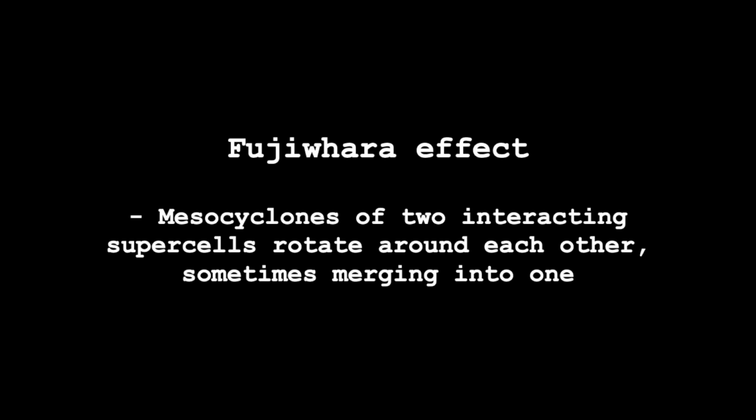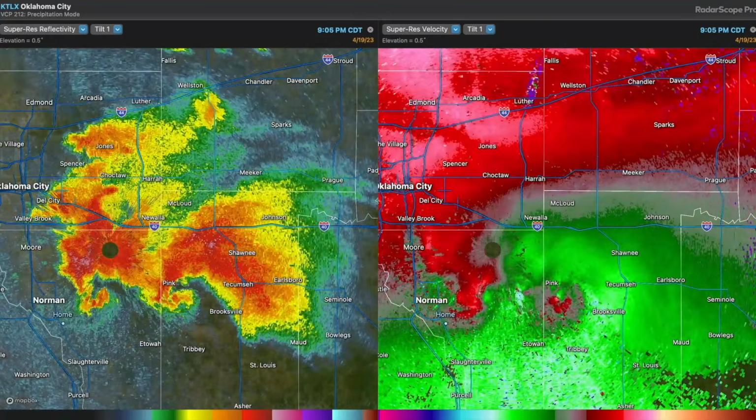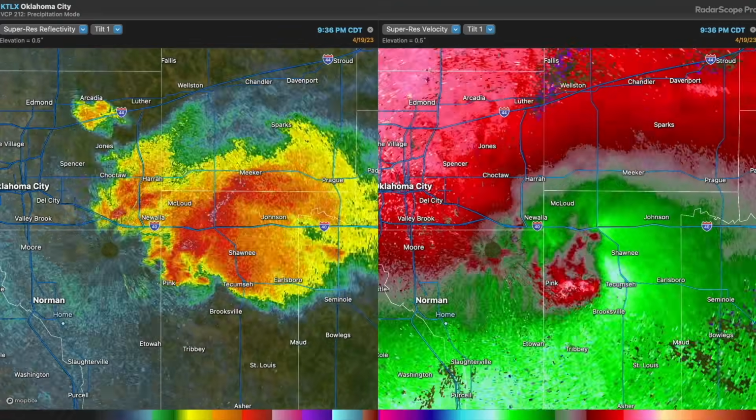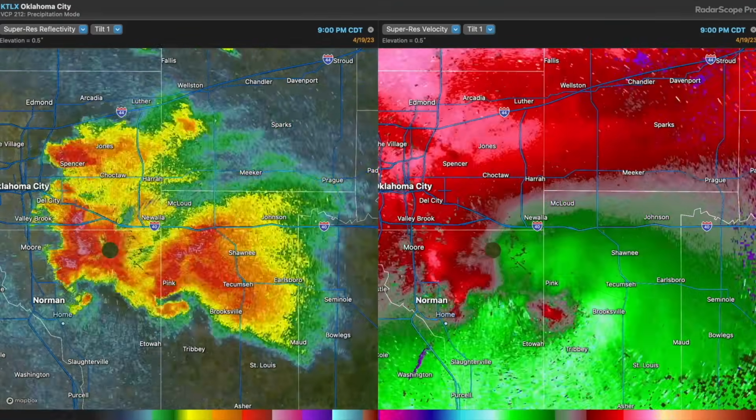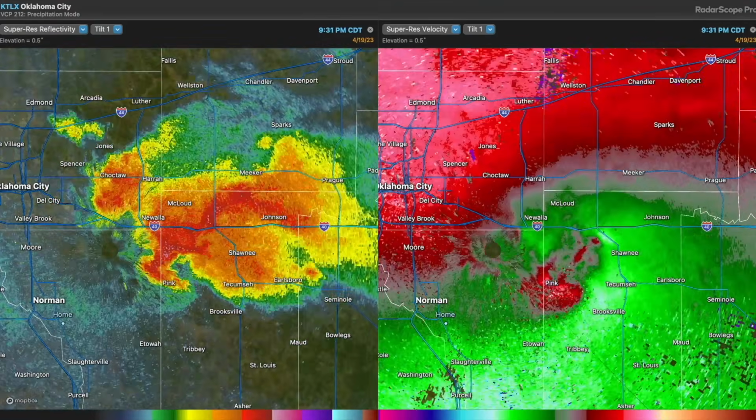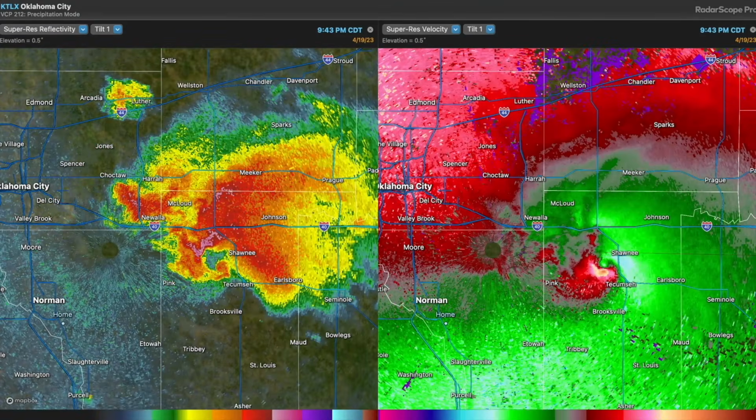On occasion, when two supercells interact, they can undergo the Fujiwhara effect, which is when two vortices rotate around each other, often merging into one. This phenomenon is most prevalent in hurricanes, but the mesocyclones of two interacting supercells can sometimes orbit around each other, particularly when the storms are large and slow-moving. When this happens, the lead supercell tends to slow or move rearward toward the trailing storm while weakening, while the trailing storm accelerates or moves forward as it strengthens.